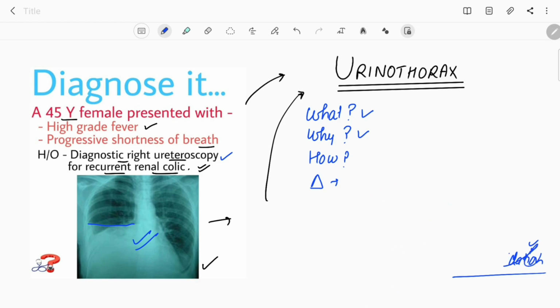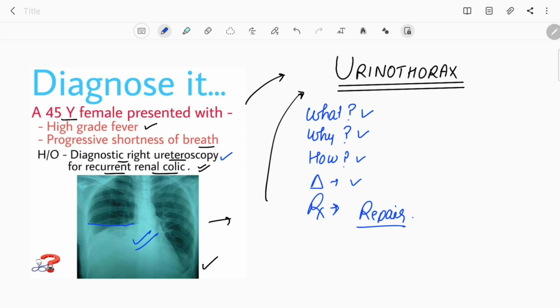Now let's come to the last part, the treatment of urinothorax. In the treatment, firstly we need to find out from where the urine is leaking, and if that leak needs a surgical repair, then repair it surgically. And if we can manage it conservatively, then just manage it conservatively, so that the leak will get corrected on its own, and with time this pleural effusion, this urinothorax, also subsides.